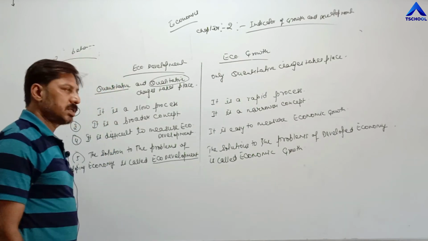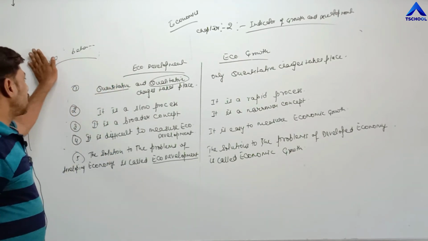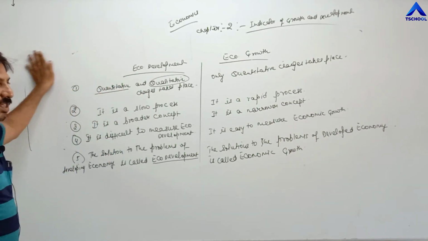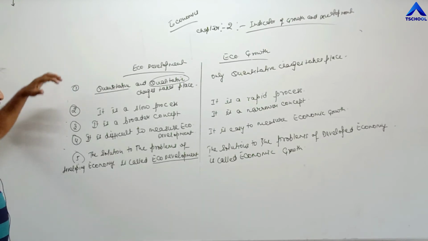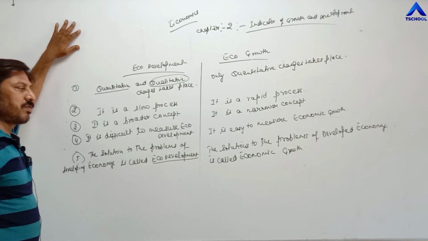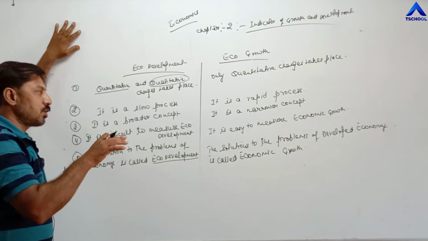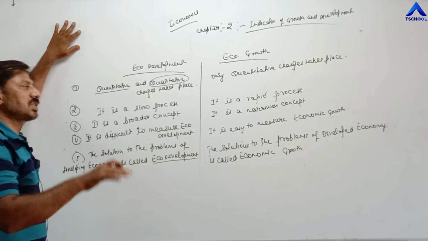A developed economy is not required to emphasize or think about the development of the quality of life of individuals, because the quality of life is already at the highest level.